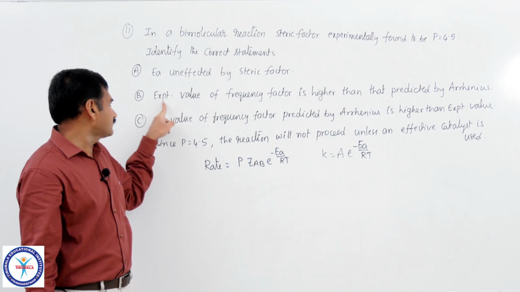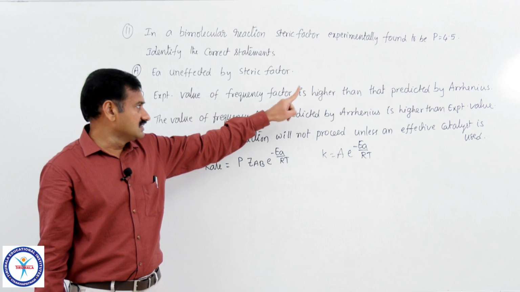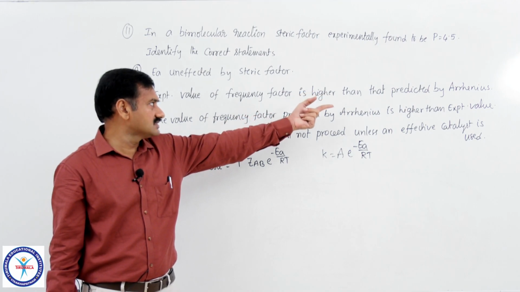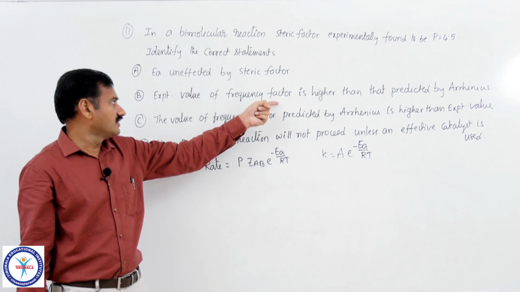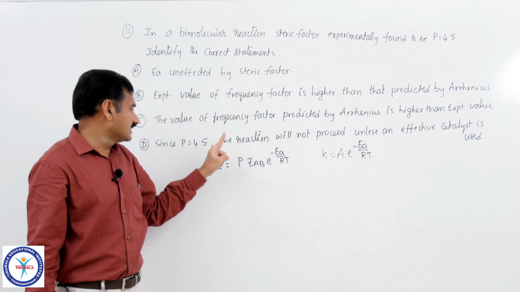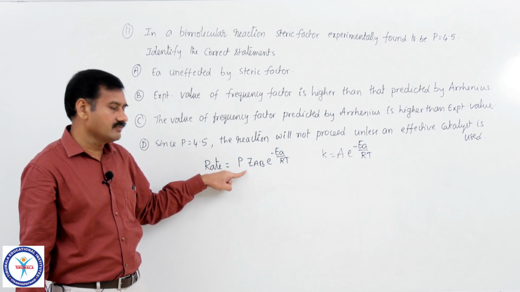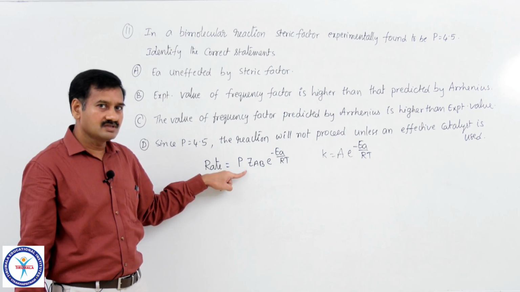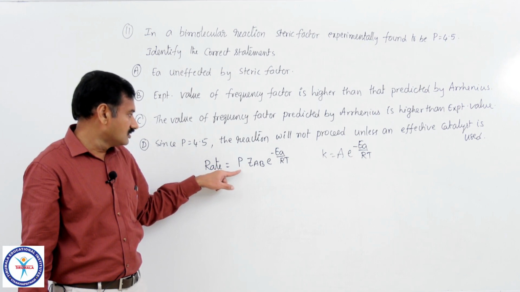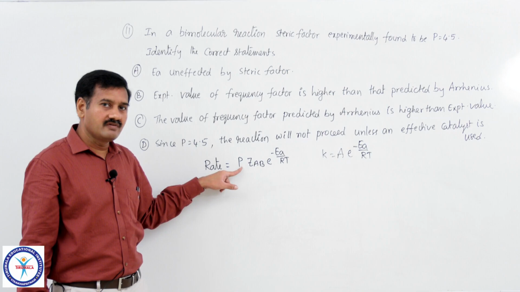Then the second option: the experimentally determined value of frequency factor is higher than that predicted by Arrhenius. Yes, it is. Frequency factor means A. The experimentally determined rate of reaction will be greater than that predicted by the equation, because compared to the theoretical value of P, the experimentally determined value of P is greater.